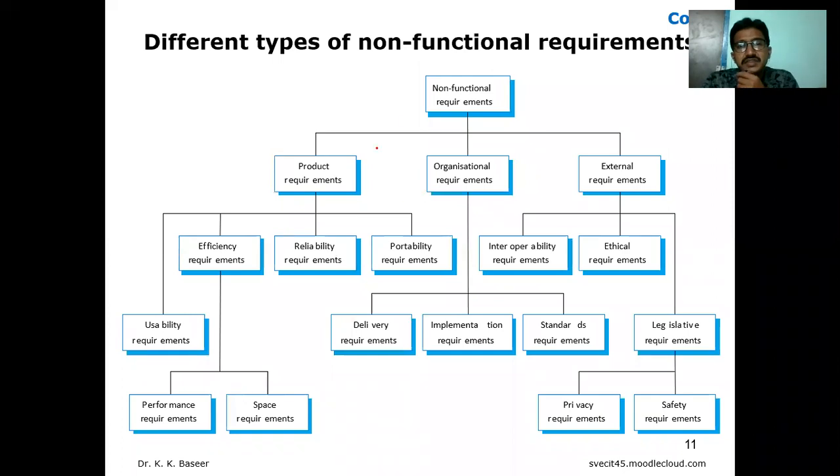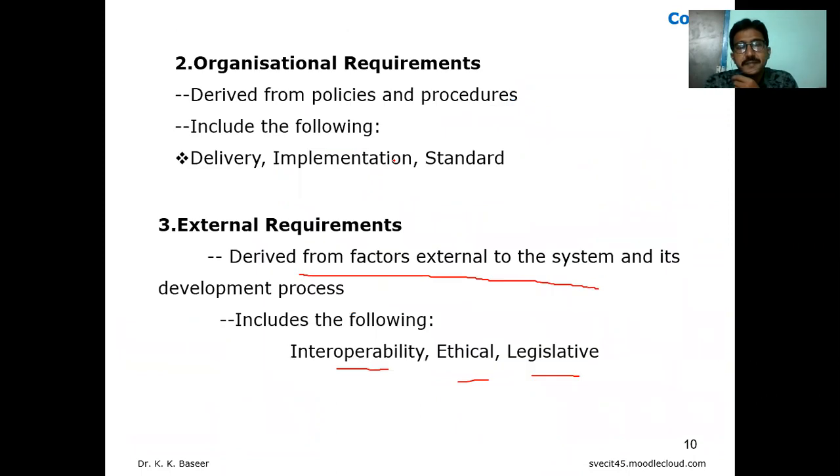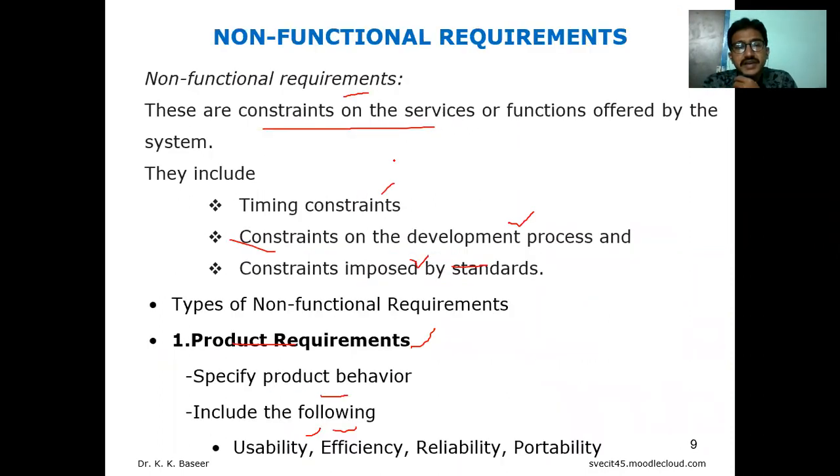Now, please draw the diagram. First, non-functional requirements, then product requirements, and the next one organizational. Observe carefully that there are three categories, and again we have subcategories.